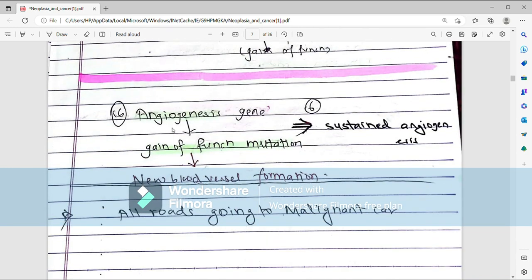Also, there are angiogenesis genes, which are responsible for formation of new blood vessels. There will also be gain of function mutation of angiogenesis gene, which leads to formation of many new blood vessels, so that there will be sustained angiogenesis. This can be remembered as all roads going to the malignant car.